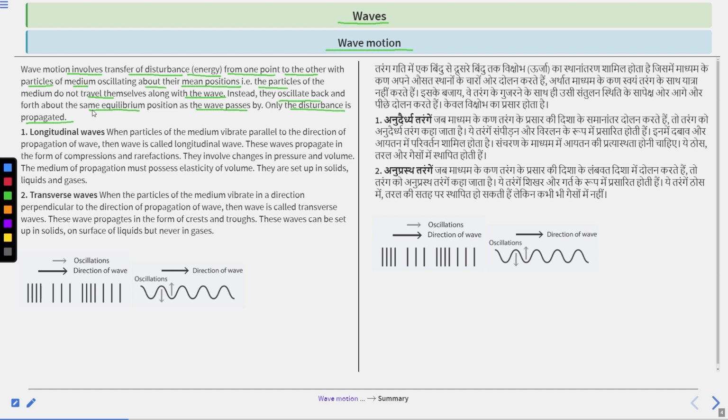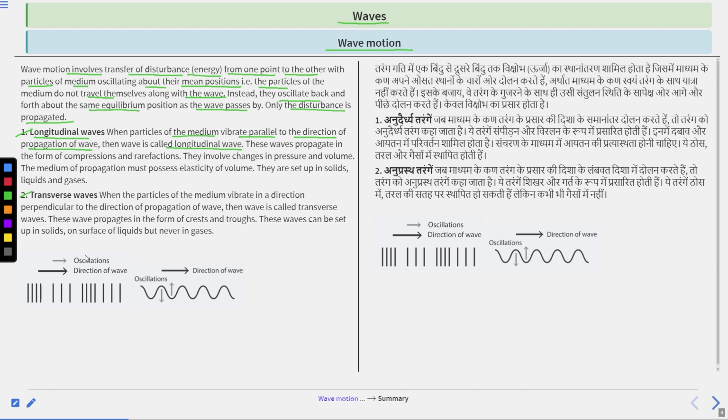Clear? So there are two types of waves, longitudinal waves and transverse waves. What are longitudinal waves? When particles of the medium vibrate parallel to the direction of propagation of the wave, then the wave is called a longitudinal wave.